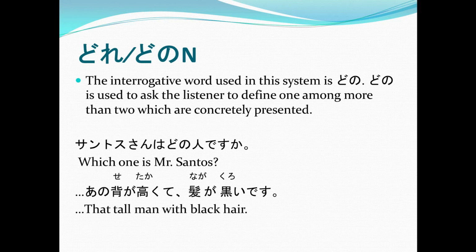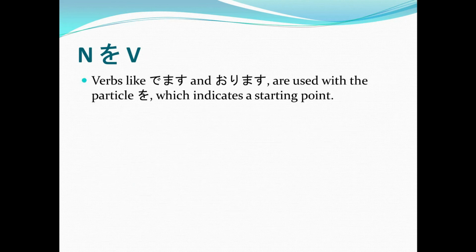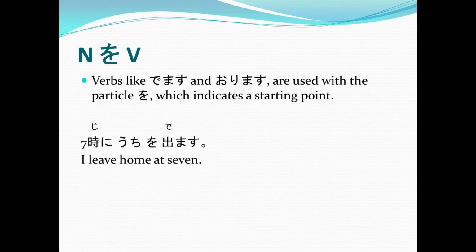Now, I'm sorry, there's another lesson. For verbs like demasu and orimasu, the particle o is used. Again, verbs like demasu, to go out, and orimasu, to get off, are used with the particle o, which indicates a starting point. Example, Shichiji ni uchi o demasu. I leave home at 7.